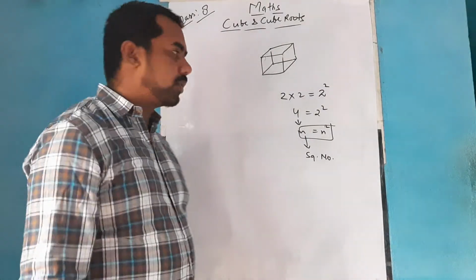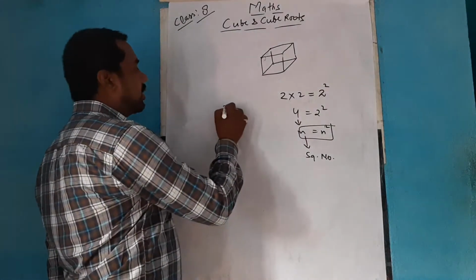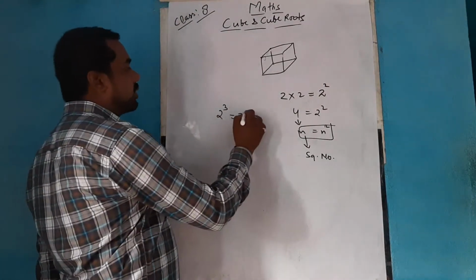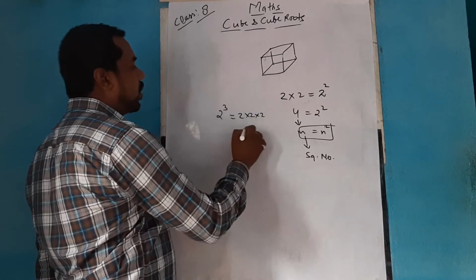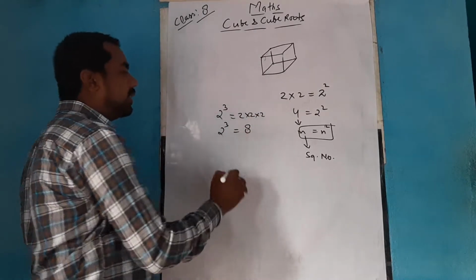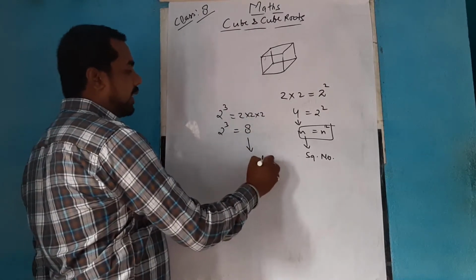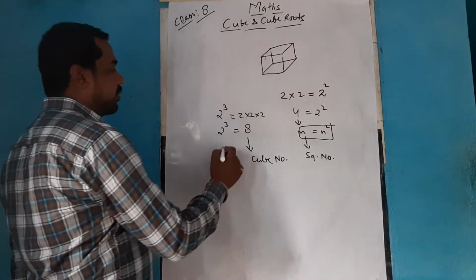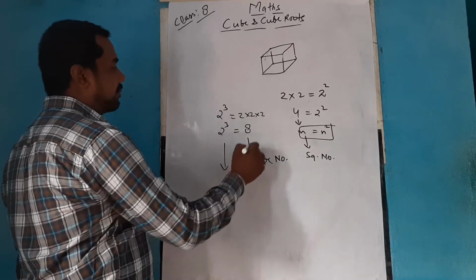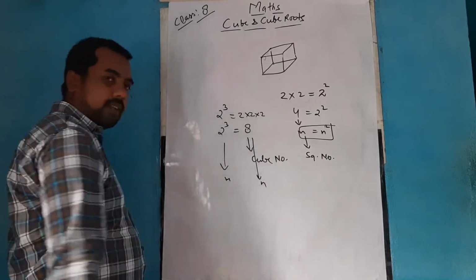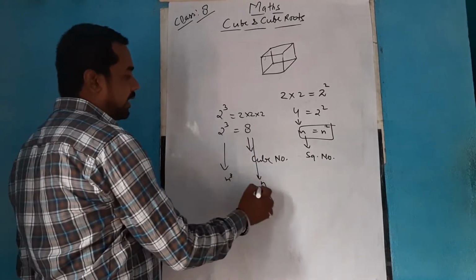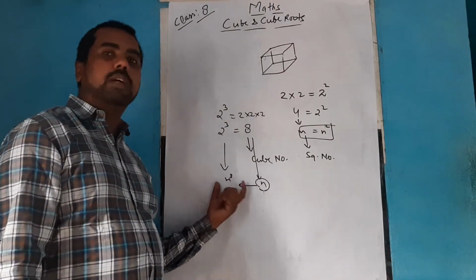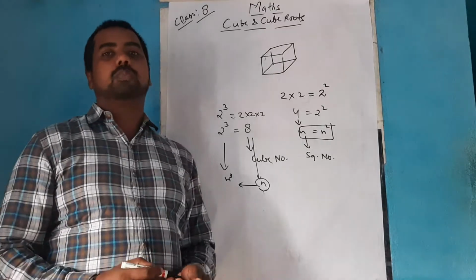Related with this concept, if you see the cube, as in a cube all sides are the same, 2 cube means 2 into 2 into 2, or you can also say 8. So this 8 will be said as a cube number. Suppose you take this point as m and this point as n, if m can be represented in the form of n cube, then we call it a cube number.